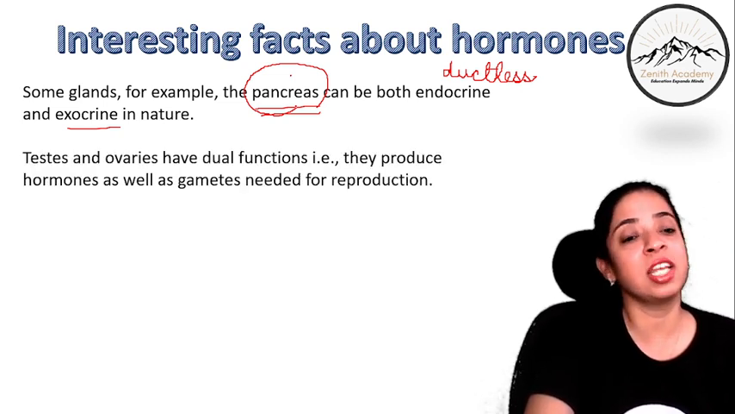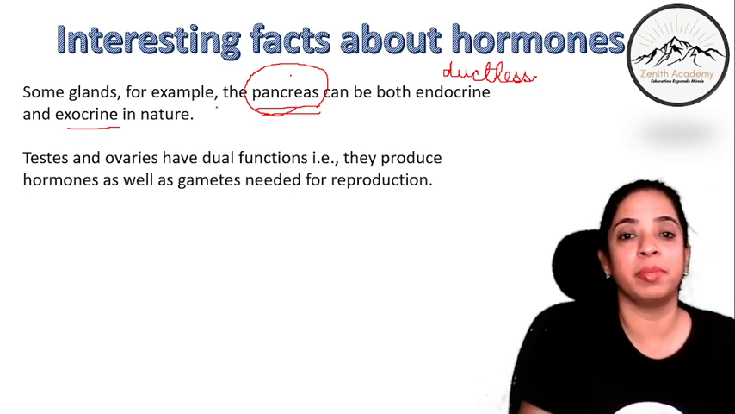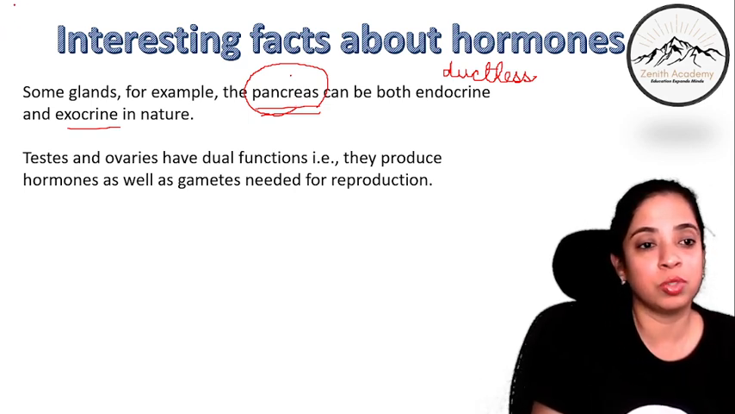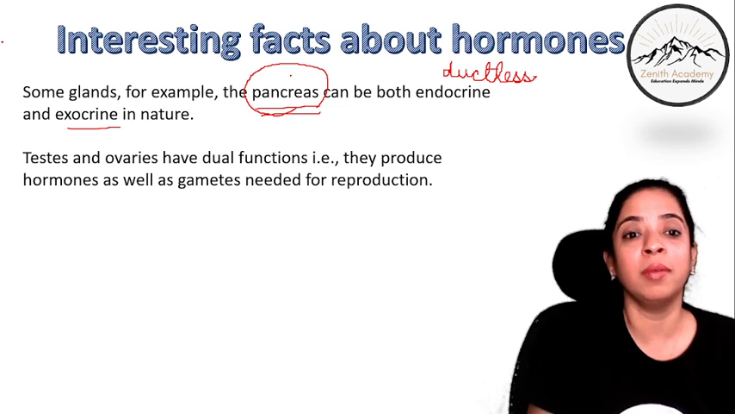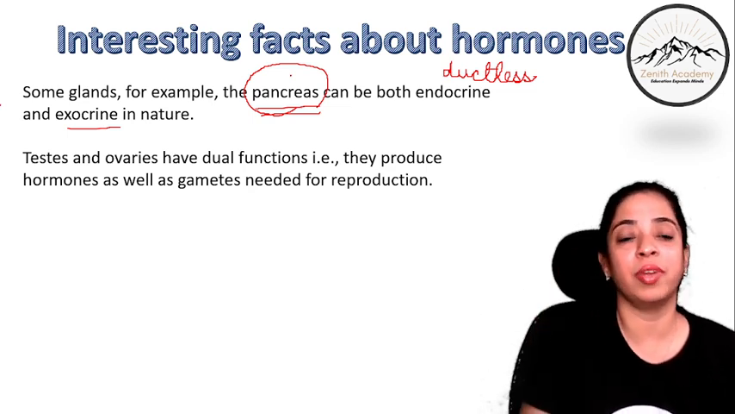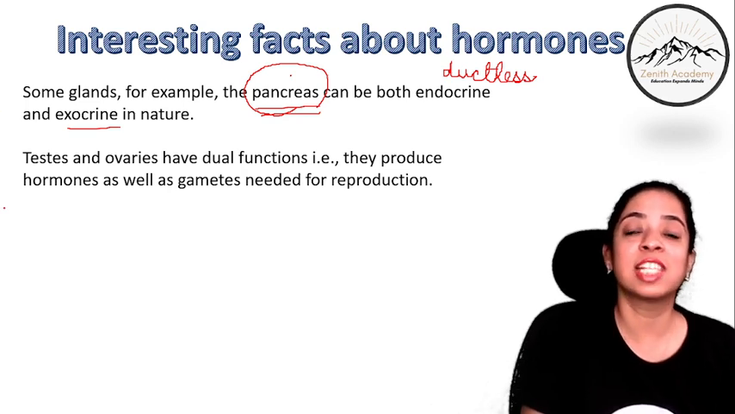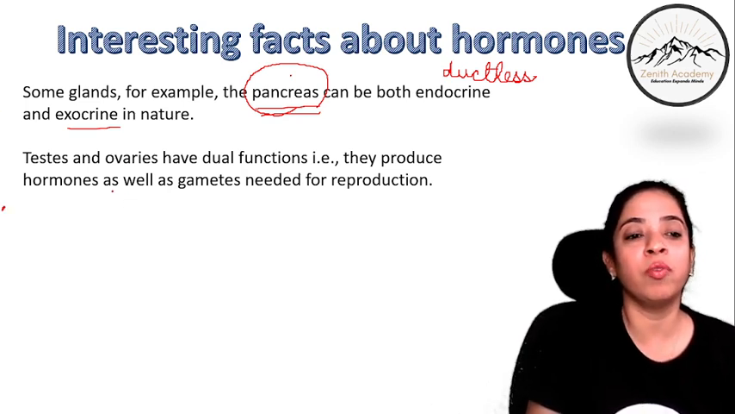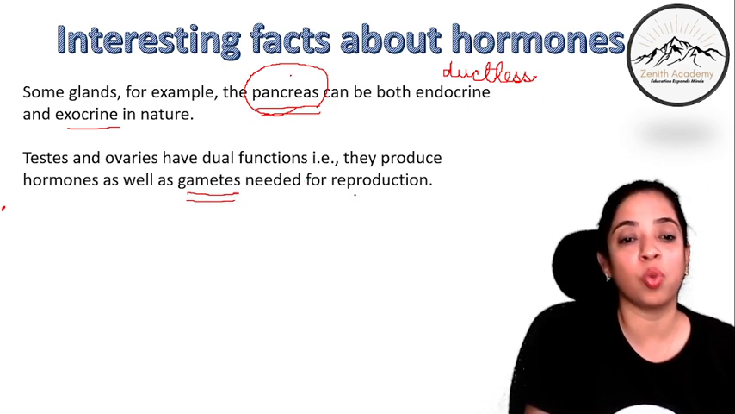Now, testes and ovaries have dual function. अब next जो है testes and ovaries, these are also our glands, so they have two functions. For example, they produce hormones as well as gametes, right? We know what are the gametes. Male gamete is sperm and female gamete is ova.